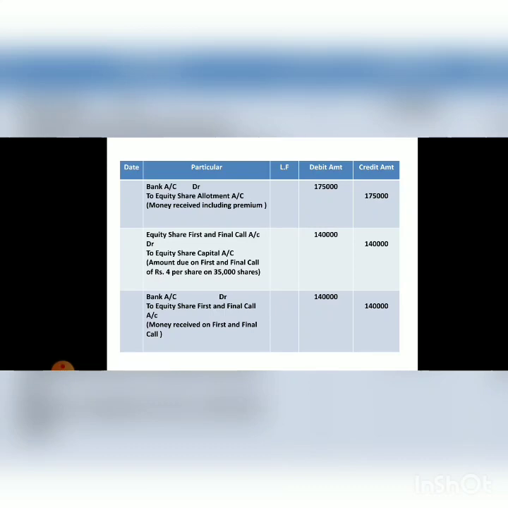When the shares are issued by the company at a premium, you have to remember whether the amount of premium is called at the time of application or allotment or any call. Wherever the premium is included, a securities premium account will be credited in that particular entry. Now let's come to the next question.